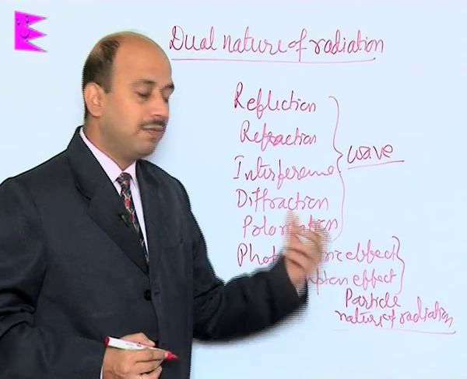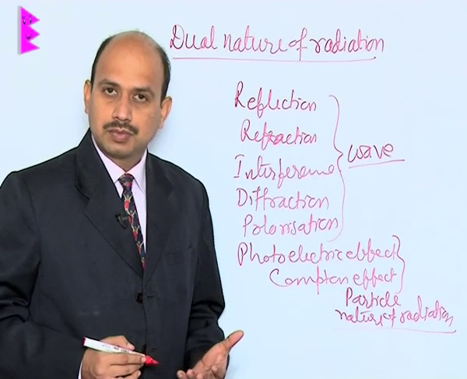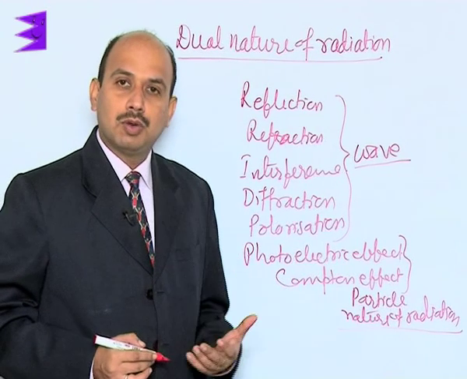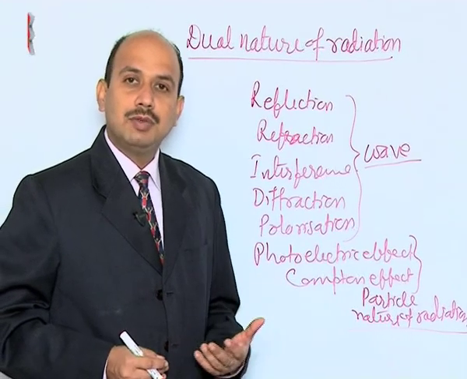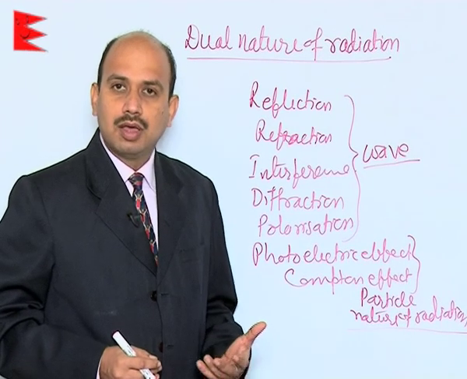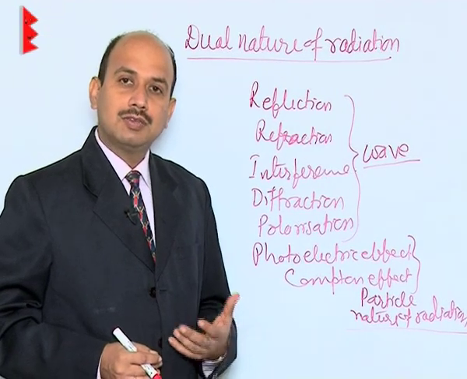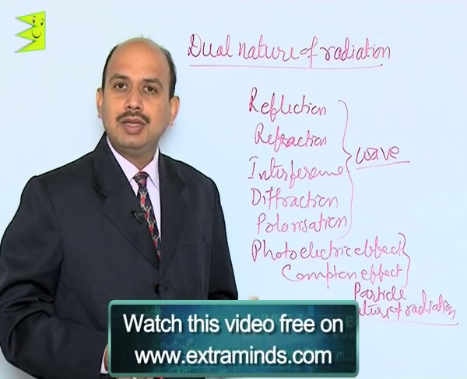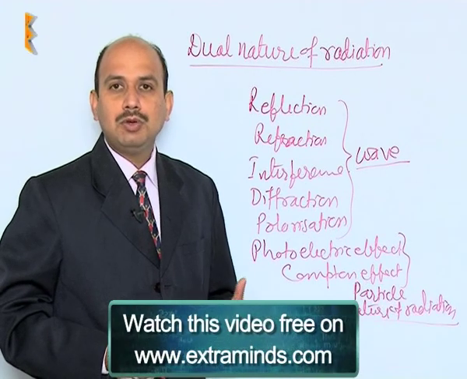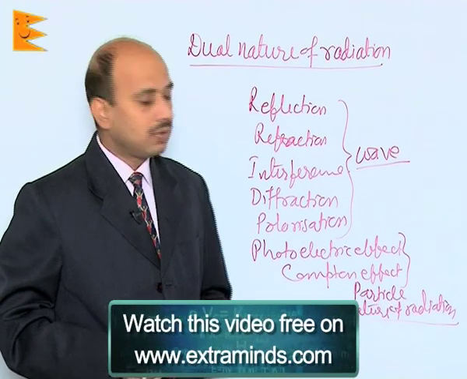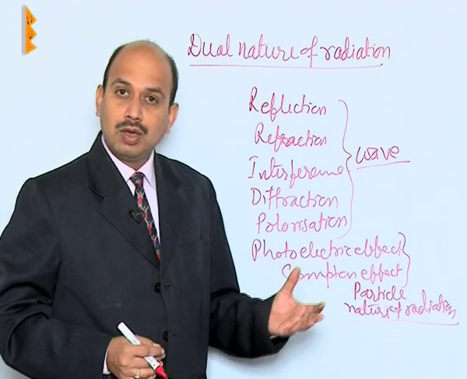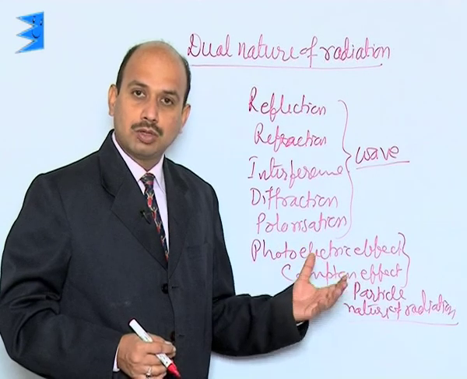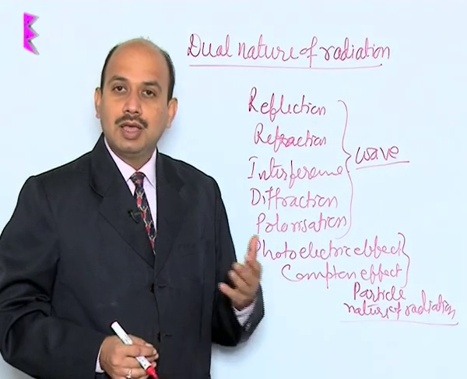You cannot explain the photoelectric effect by using the wave theory. See one example here. If you assume light is in the form of a wave, then when you increase the intensity, it means the energy of the waves is increasing. It means when the intensity of radiation falling on the metal plate increases, the energy of the electrons should increase, but it does not happen in the case of the photoelectric effect. So, wave theory cannot explain this. That is why Einstein assumed that the light is travelling in the form of photons or particles, and the photoelectric effect was explained.